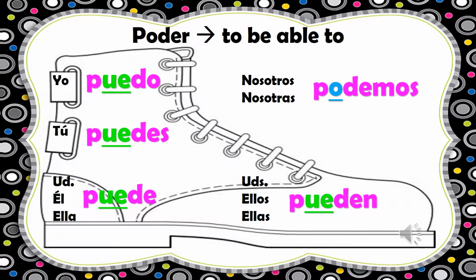So if we go back up in our notes and we take a look at the verb poder, we draw the boot around the yo, tú, usted, él, ella, ustedes, ellos, ellas forms, because all of those change from O to UE. The nosotros form is outside of the boot because it doesn't make that O to UE change. So go back in your notes and draw a boot around all of the forms of poder that change from O to UE.